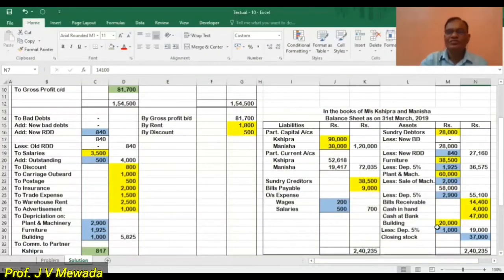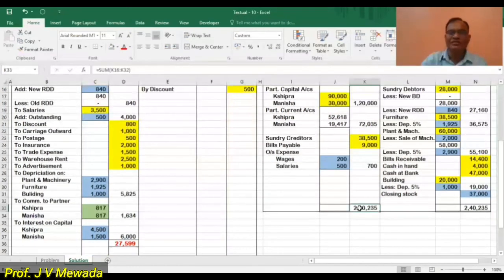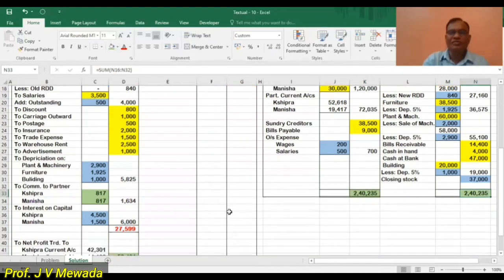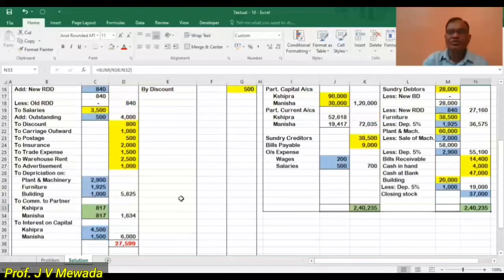Outstanding is 700. On the asset side, we have debtors, 27,160. Furniture 36,575 and plant and machinery 55,100. Building is 19,000. So we'll do the total of the asset side and the total of the liability side. So the total of the liability side is 2,40,235 and the total of the asset side is 2,40,235. So this is the way we are solving the problem and at the end it should tally.